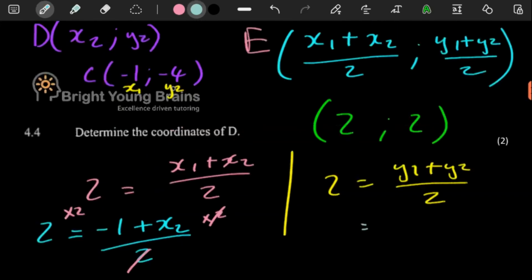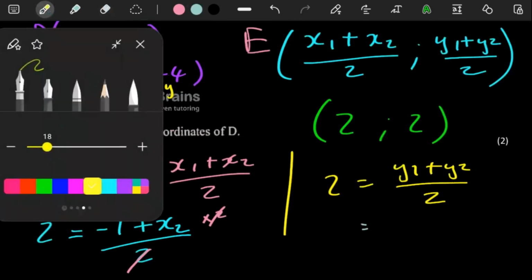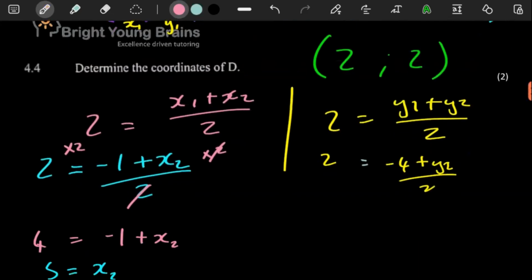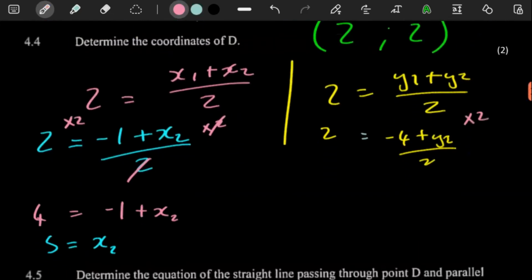On the other side, same idea, right? We have y1. Why did I put y2 there? Whoops. We have y1, it's a -4. So here we have -4, and then this is over 2. We can easily multiply both sides by 2. Times by 2 here, times by 2. This is a 4. And then you have -4 plus y2. The 4 here goes over, so it can be 4 plus 4, which is an 8. And you have y2 there.